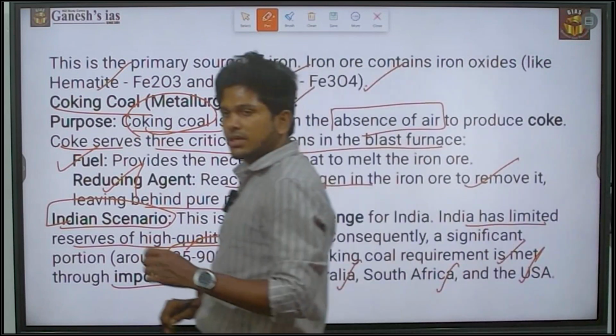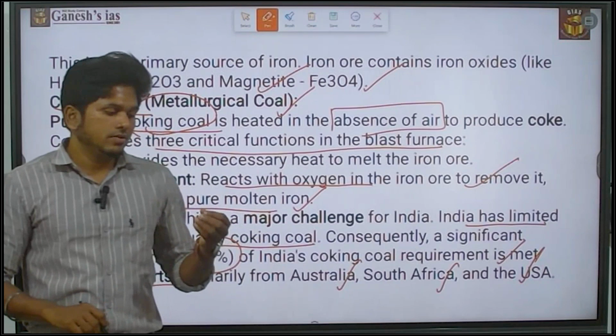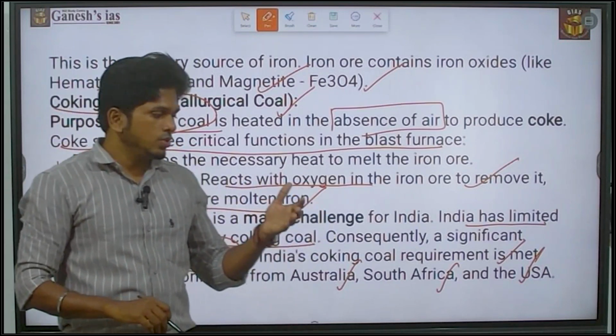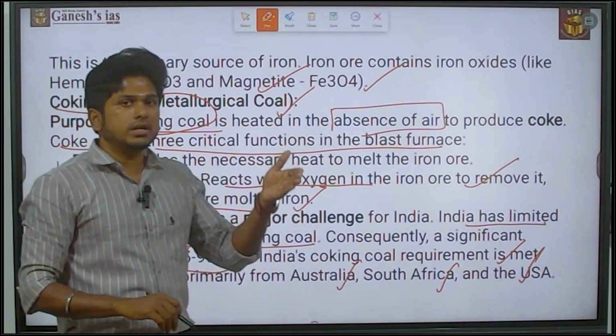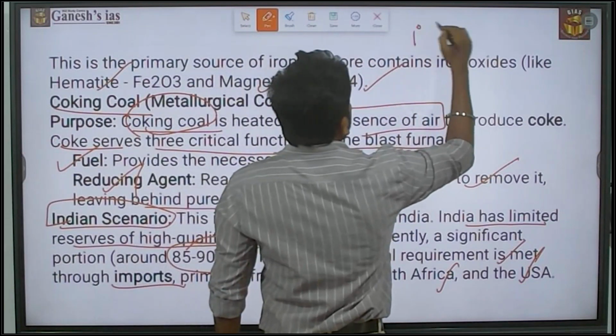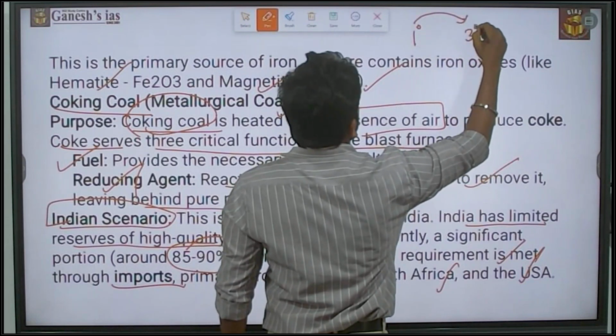So this is the major concern for India. I already said why the iron and steel industry is called a basic industry. If you want to be strong in the manufacturing sector, when it comes to India, India just jumped from the primary sector to the tertiary sector.